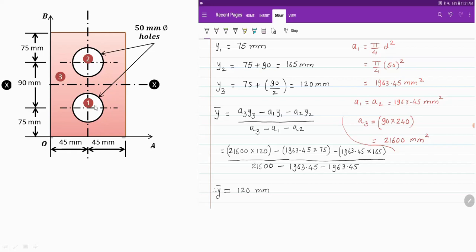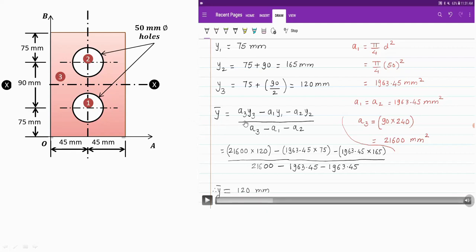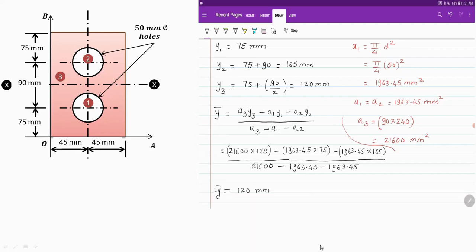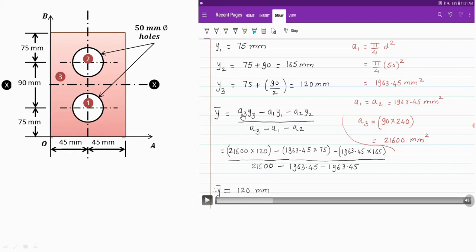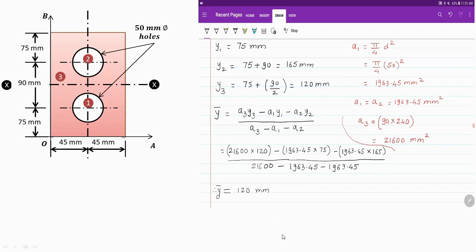So we have taken out these circular holes from this. So while calculating y bar, you have to subtract 1 and 2 from 3. So it is A3Y3 minus A1Y1 minus A2Y2 divided by A3 minus A1 minus A2. So substitute the values. A3 is this particular value, Y3 is 120, A1 is 1963.45, Y1 is 75, and so on. So that you will get value of Y bar is equal to 120.